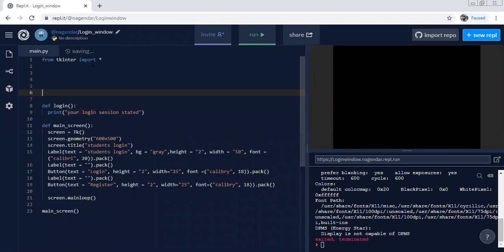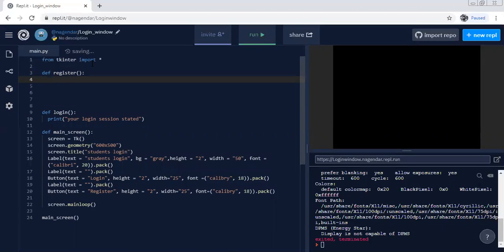Next we define register. In register, when we press register, I'll show you again.